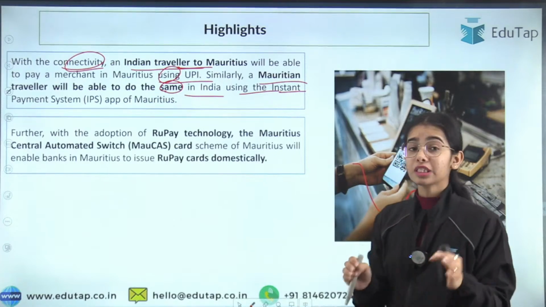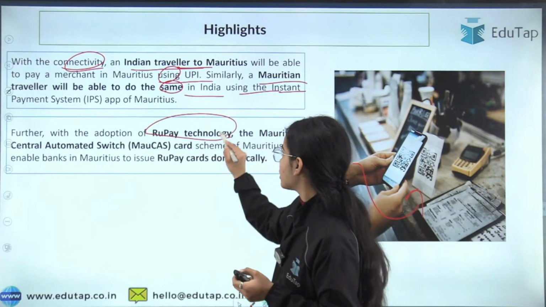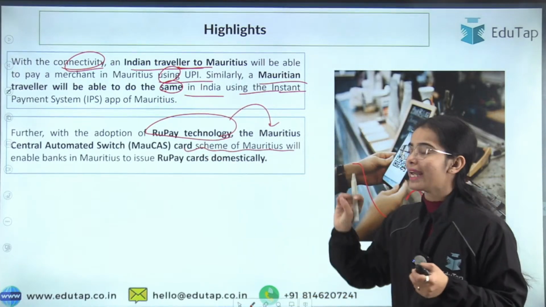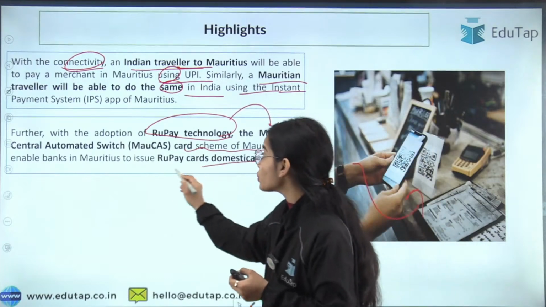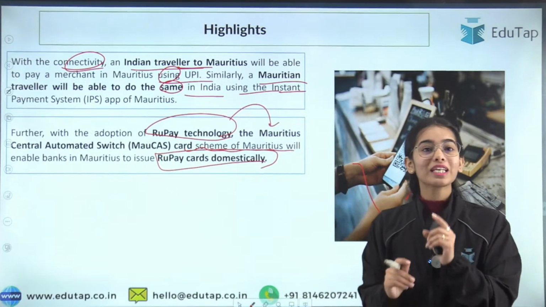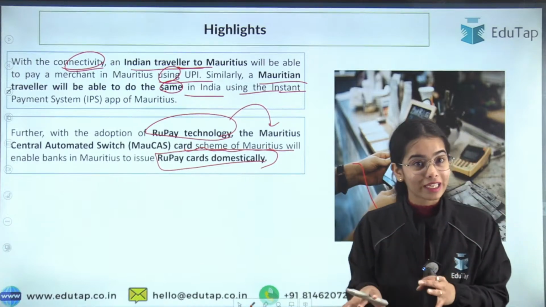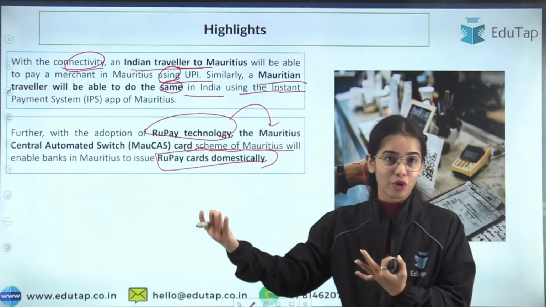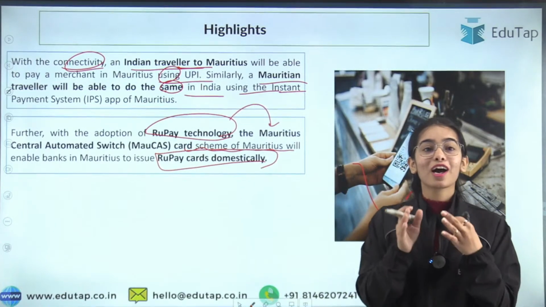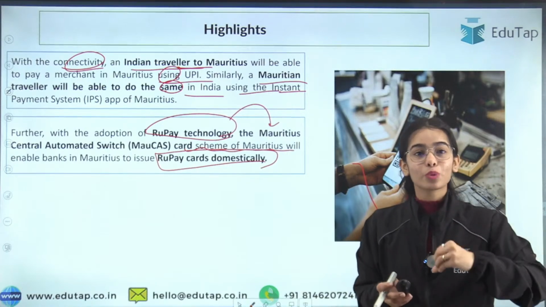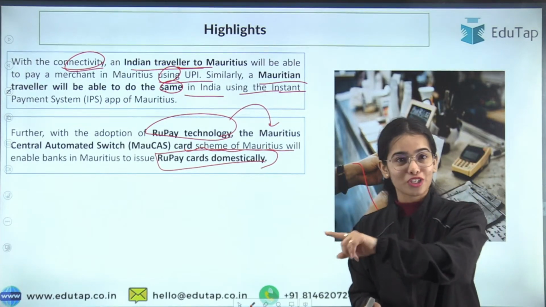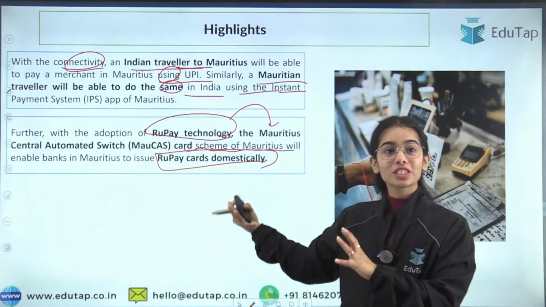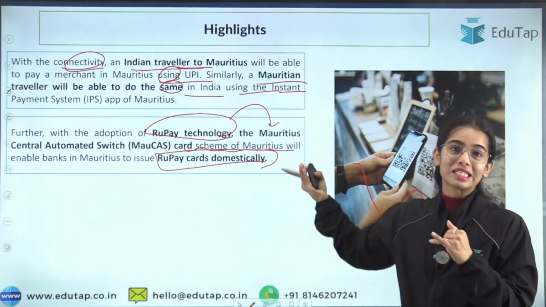Okay. Further, with the adoption of RuPay technology, the Mauritius Central Automated Switch Card Scheme of Mauritius will enable the banks in Mauritius to issue the RuPay card domestically. So the RuPay system is the indigenous system of India, and now the Mauritius government, the Mauritius Prime Minister and the Mauritius Central Bank have said that they are going to issue the RuPay cards domestically in Mauritius. So that means our indigenous system is going to expand, and in Mauritius, the RuPay cards will also be issued domestically in their country.